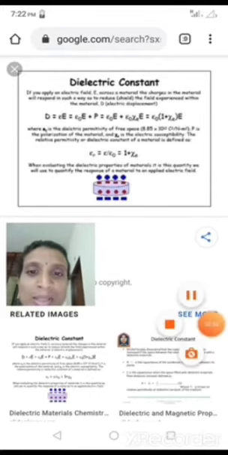Here we are seeing the symbol Xi. Xi is said to be susceptibility: how much the material will get polarized with the application of the electric field.